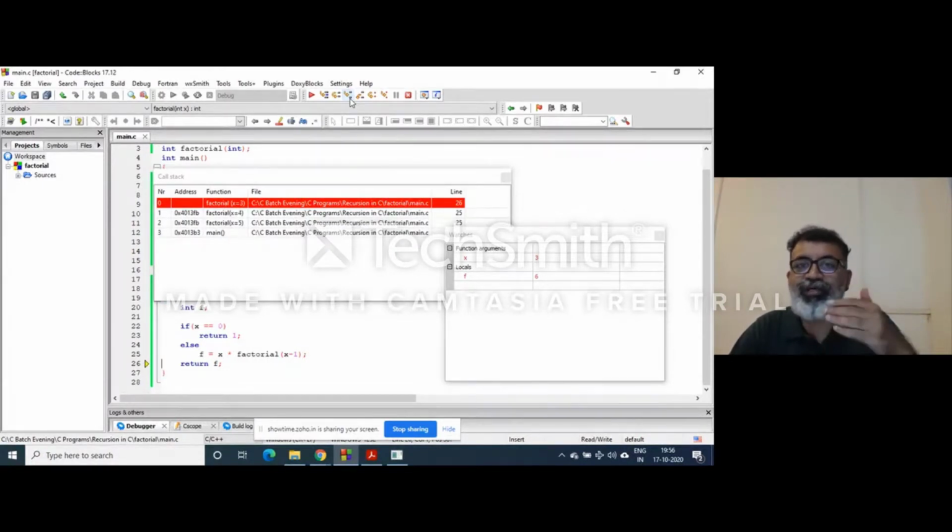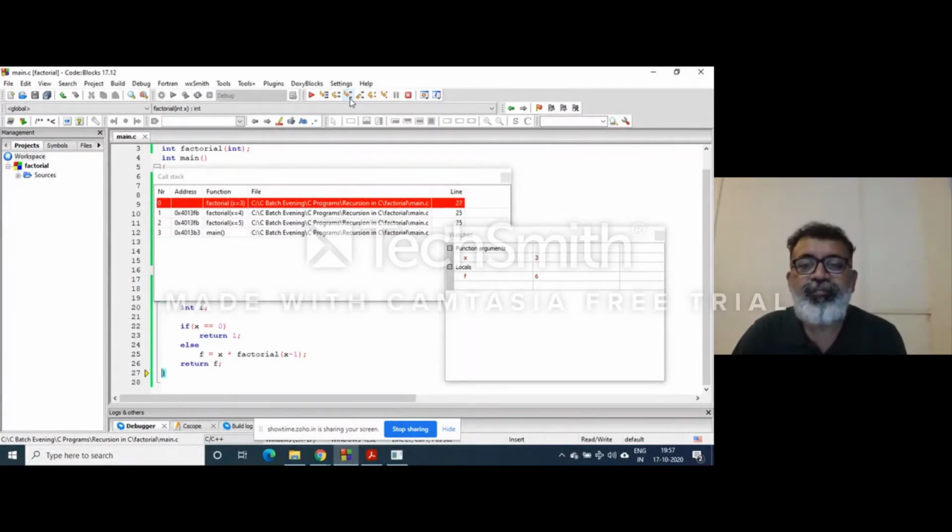And functions are getting popped. When I say functions are getting popped, it means they are totally destroyed. In the theoretical slides, I told you that when a function returns, it is completely destroyed. All variables are destroyed and memory is released.